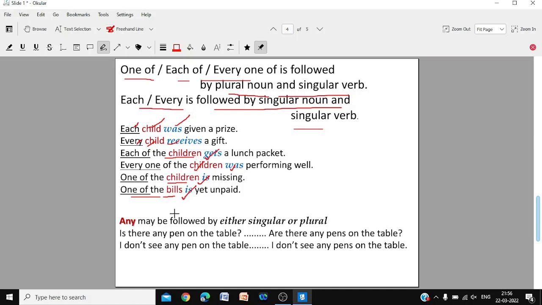Any. Now there is a special case because both singular and plural are allowed. Is there any pen? Are there any pens? Both are correct. I don't see any pen on the table. I don't see any pens on the table. Both are correct. So any is a special case where both singular and plural may be permitted.